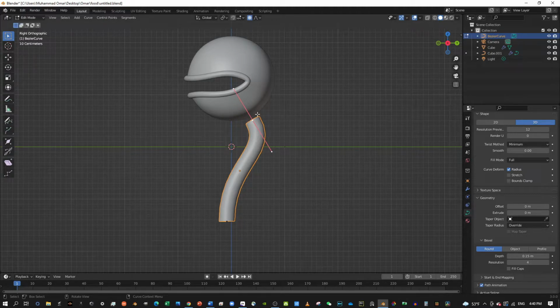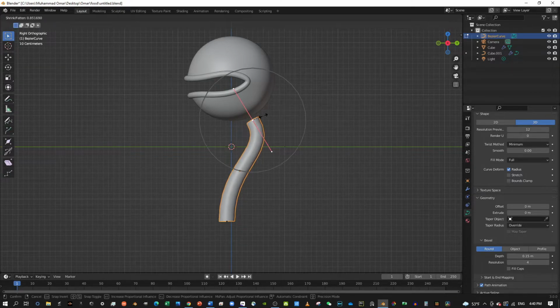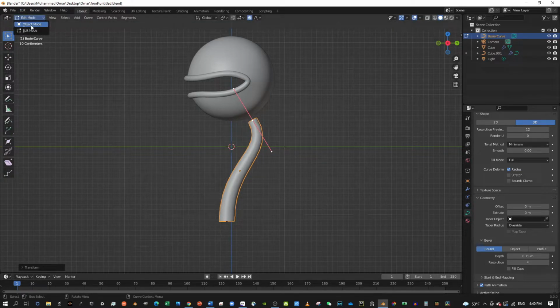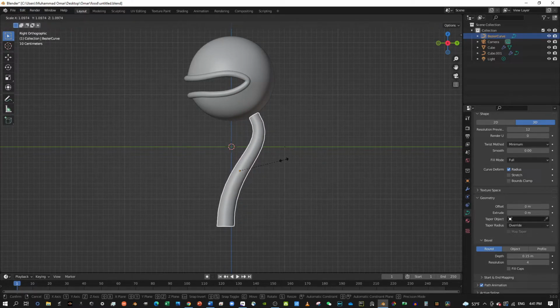Select this vertex here, and then press Alt S. Not S, S is for scaling it. Alt S. Then you can make this smaller. Wait, you know what? I might actually make this bigger.